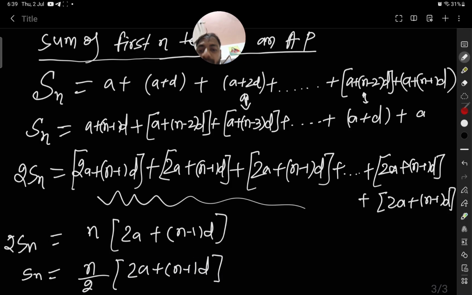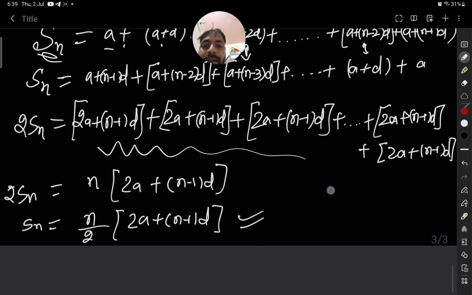It is the sum of the first n terms of AP, because Sn is what? Sn is the sum of first n terms. First n terms means from the first term we will go to the nth term. So for all the terms from the first term to the nth term, the sum will be n by 2 into 2a plus n minus 1 into d.